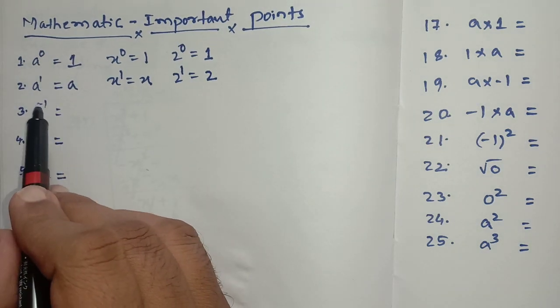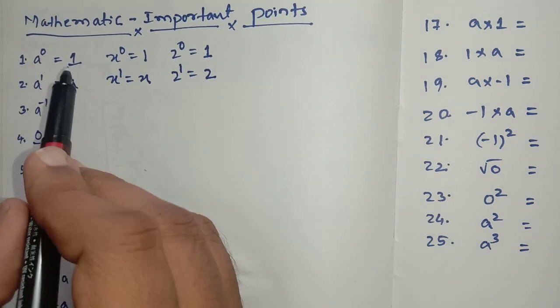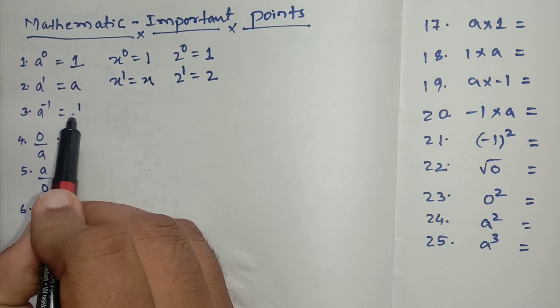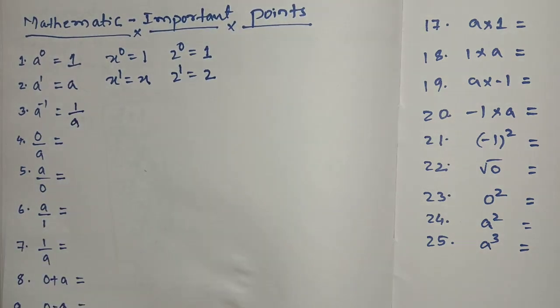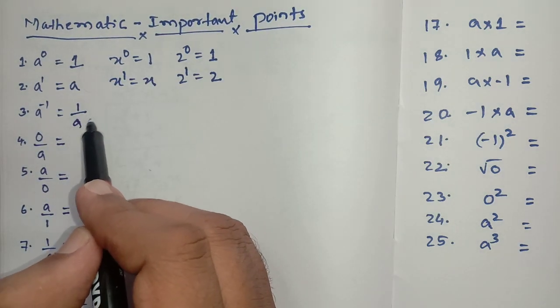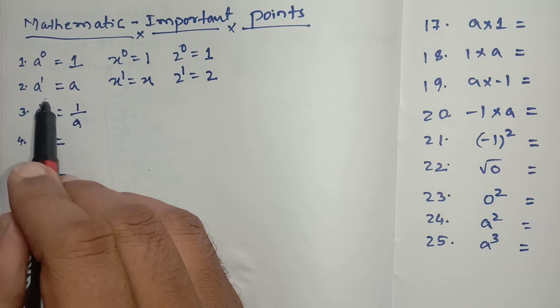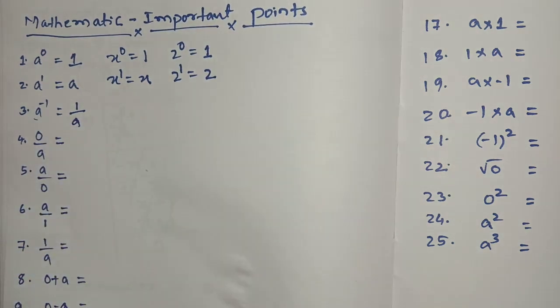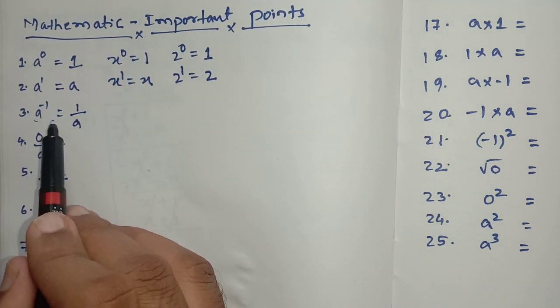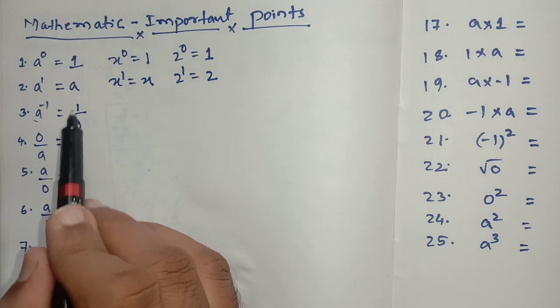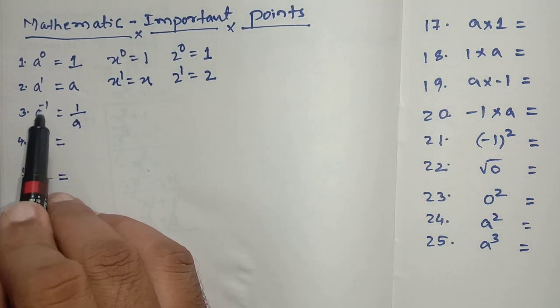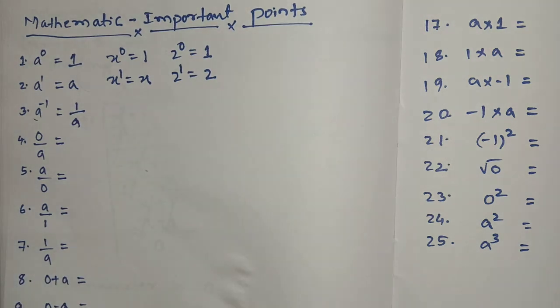Now, anything to the power of minus 1 can be written as 1 divided by a. The reciprocal, 1 divided by a, will again be a to the power of minus 1. Keep in mind, if a to the power of minus 1 can be written as 1 by a, then 1 by a can be written as a to the power of minus 1. Keep in mind.